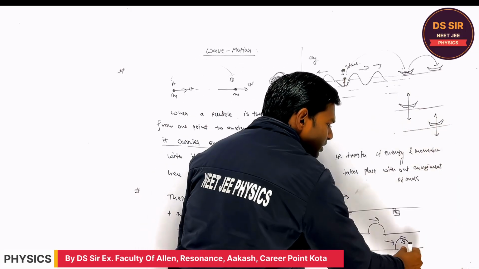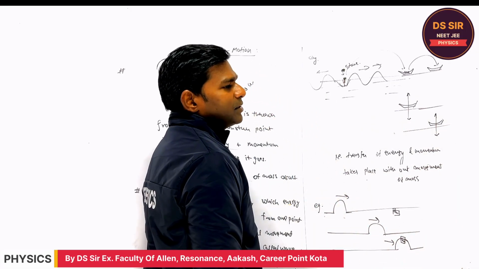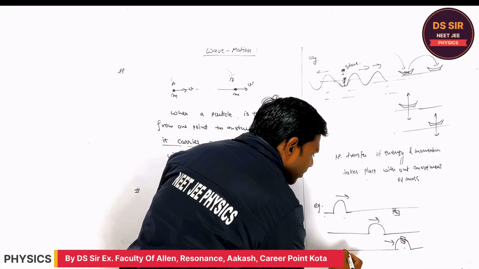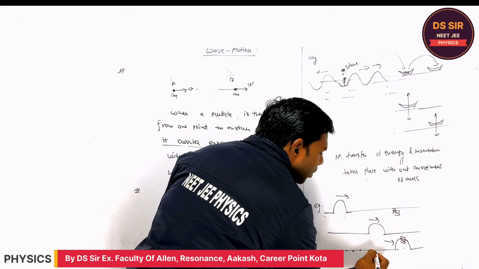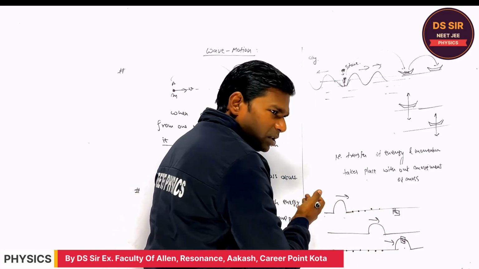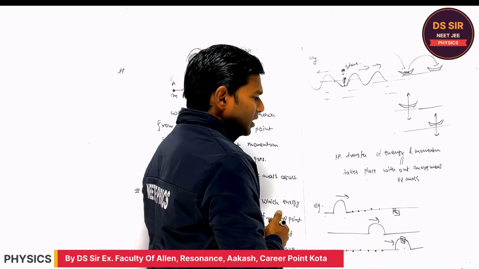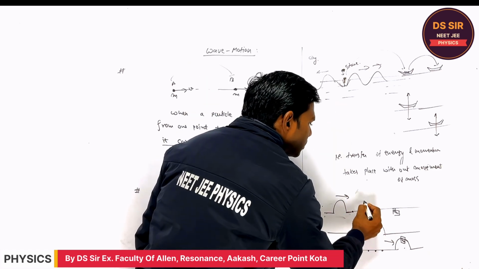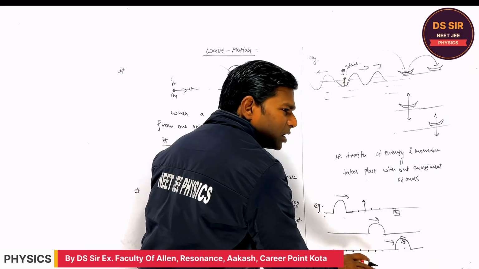When the pulse has passed, the mass will remain as it is, on its position. Every particle present on the string is the medium through which the wave is passing. So the particle moves up and down, and then comes back down.